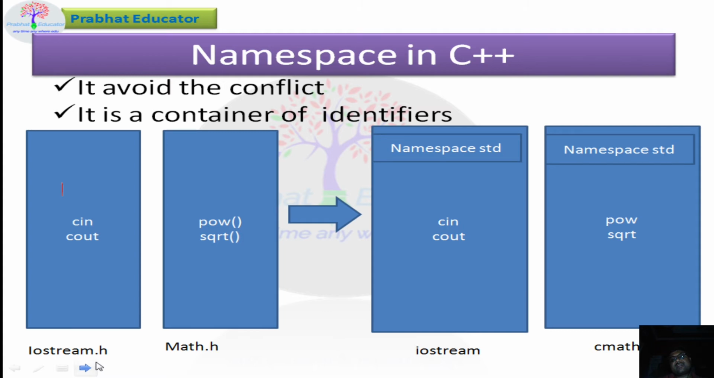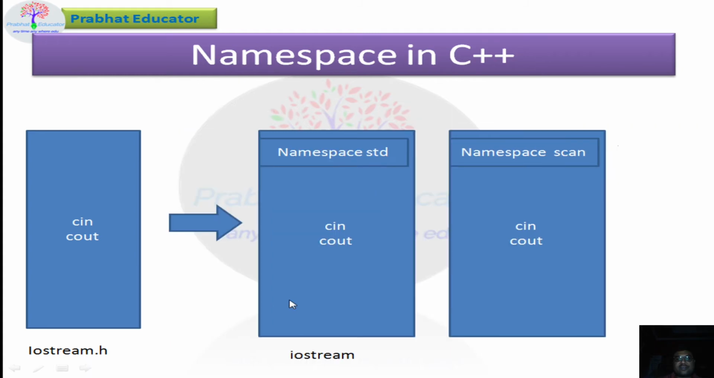So move on to the next one. Here you can see that in the olden version I use iostream.h, but I can't use cin and cout for another purpose. But in the new version, with the help of namespace, I can use the same names for a different purpose. This is the standard one, which behaves as in the olden version, but here I can choose a new namespace and it will behave according to my purpose.